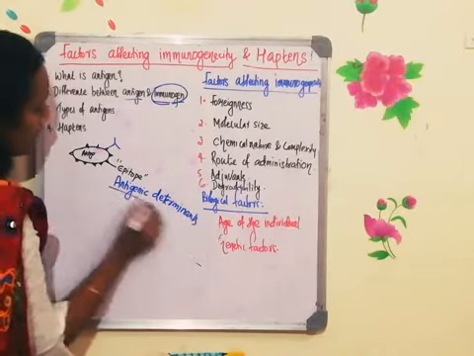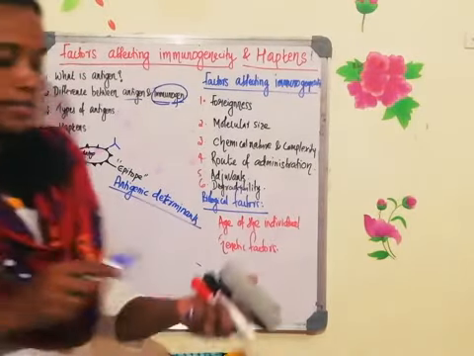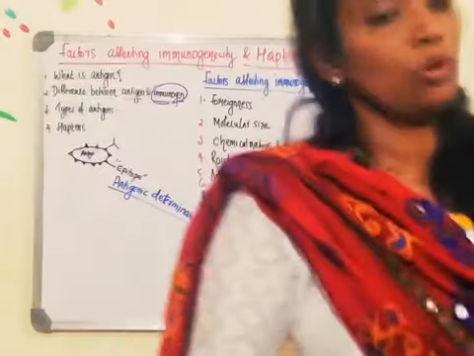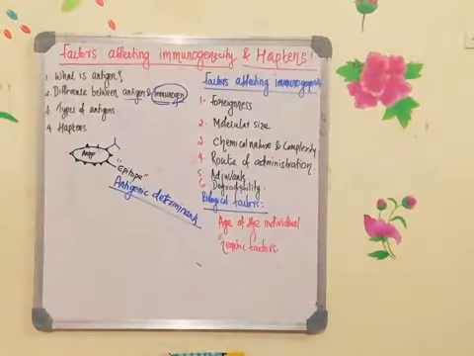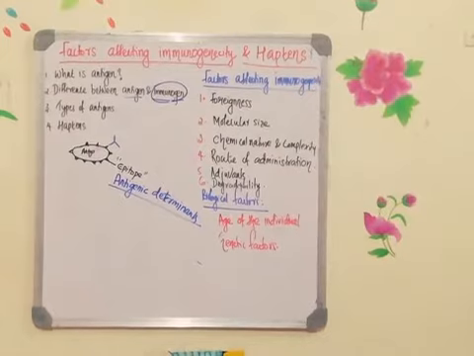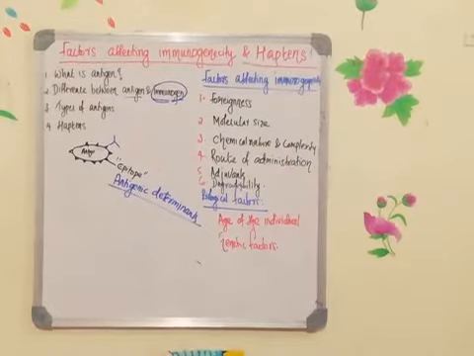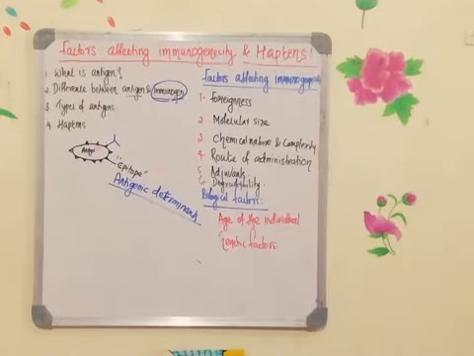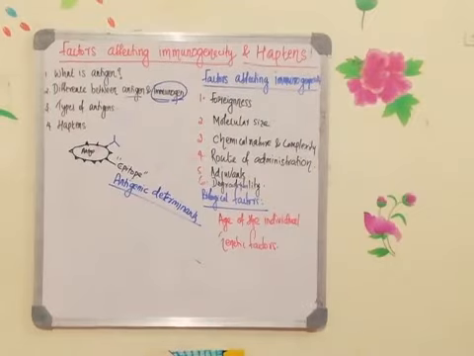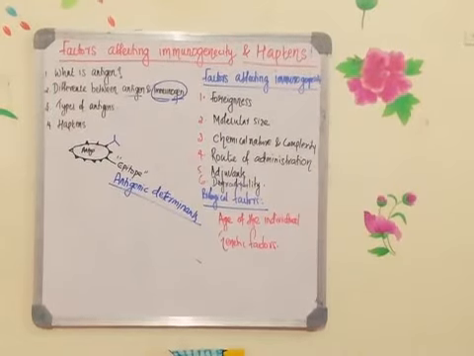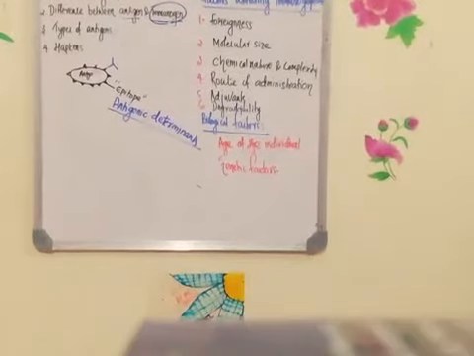The portion of antigen that binds with an antibody is called the epitope, which is also called the antigenic determinants. Okay, so all of you please note down the definition for epitope. Immunologically active region of an immunogen that binds to the antibodies. It is called the antigenic determinants or epitopes.